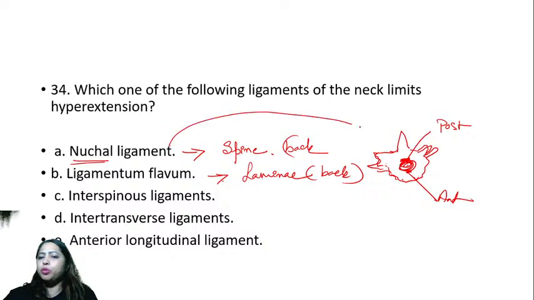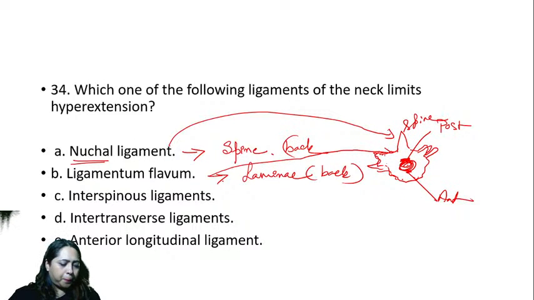Ligamentum nuchae will come to the spine. Ligamentum flava will come to the laminae. And then there is the interspinous ligament, which covers between the spines of all the vertebrae, but that is at the back again. Intertransverse is also at the back.